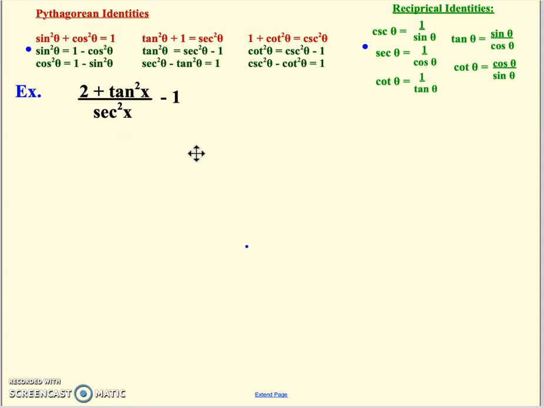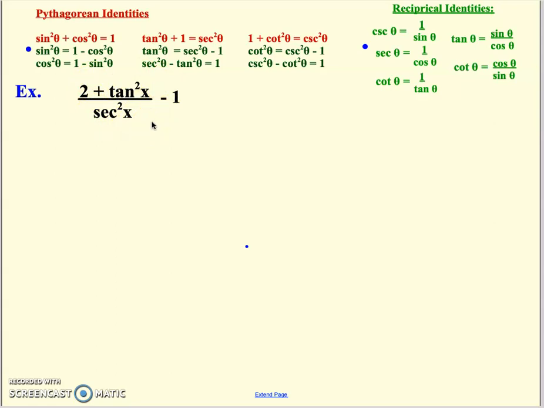The thing about starting here is that I may not necessarily always start any given identity by just doing substitution. I might do some other kind of manipulation, which could be algebra, signs, fraction work, all kinds of stuff. So there's a little bit of creativity involved, and that's where you guys might find some of these problems get a little bit harder when you have trouble getting that sort of creative start going. In this one, I could go all sine and cosine and try to mess with this. I think that'll probably make it a little bit worse, actually.